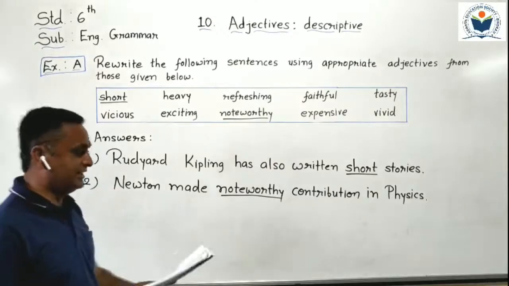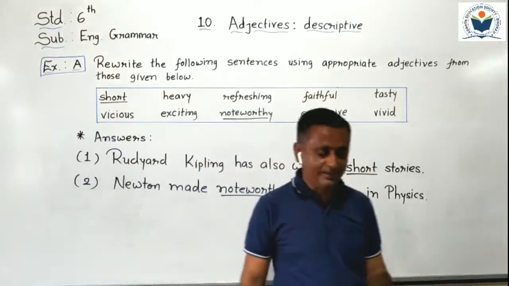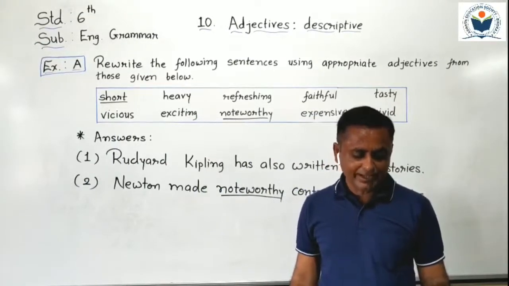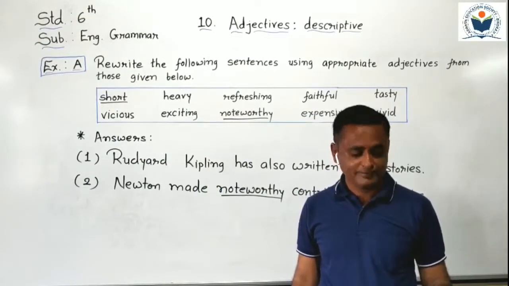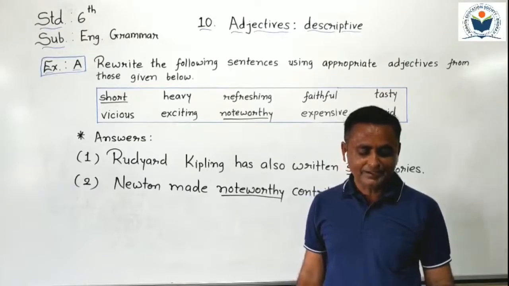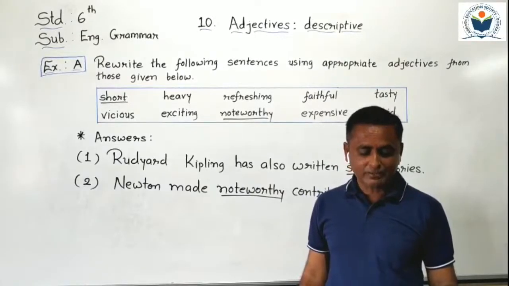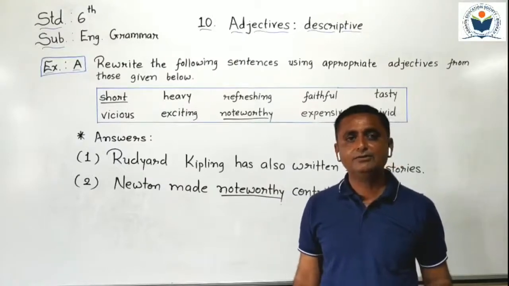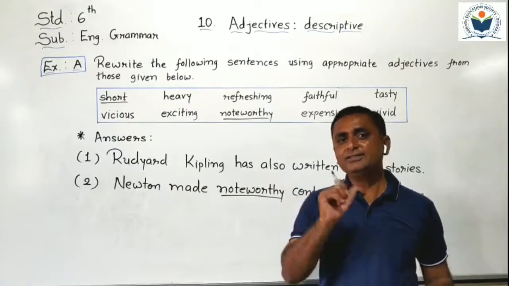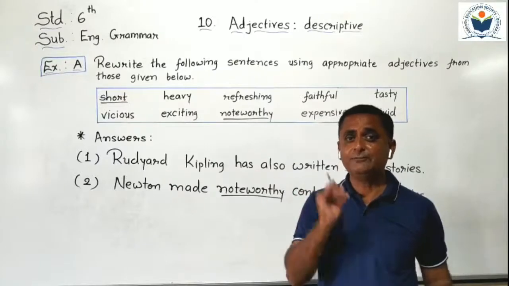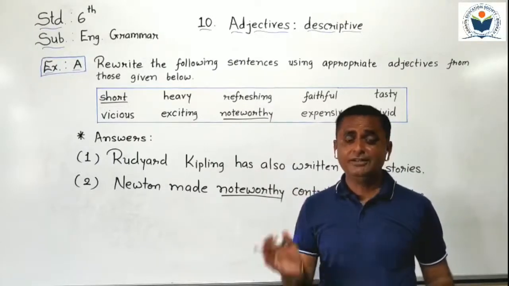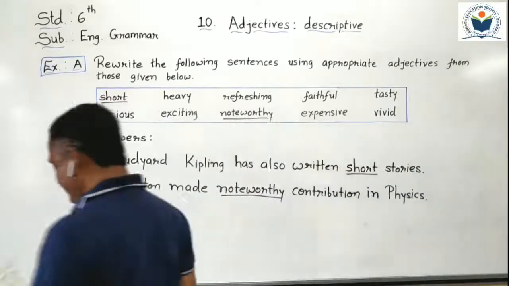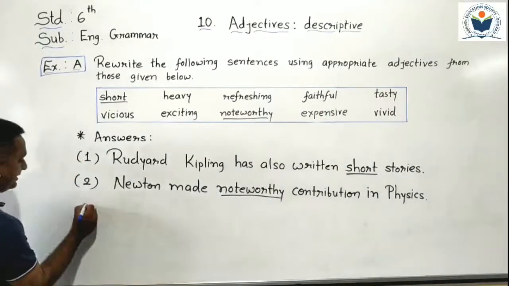Now third sentence I read from the textbook. Just keep attention here. It is better to befriend a dog than have a disloyal friend. Which is the noun here? Can you find out? Yes, dog is the noun here. We have to modify dog with adjectives given here. So I write here till dog. See here, third answer.